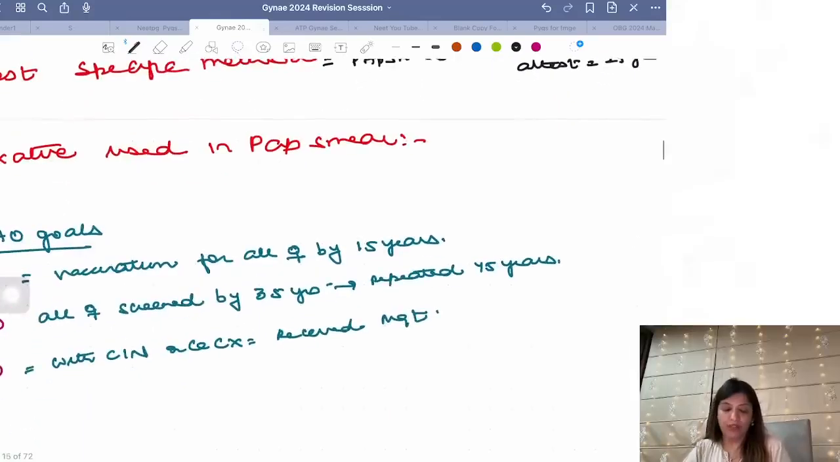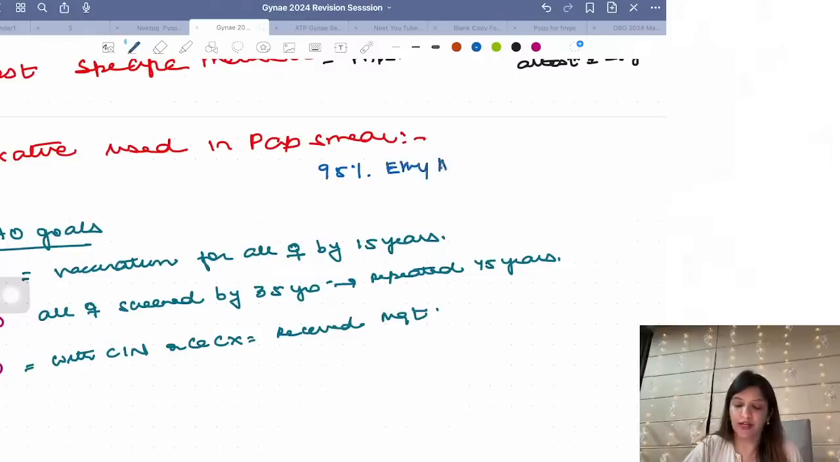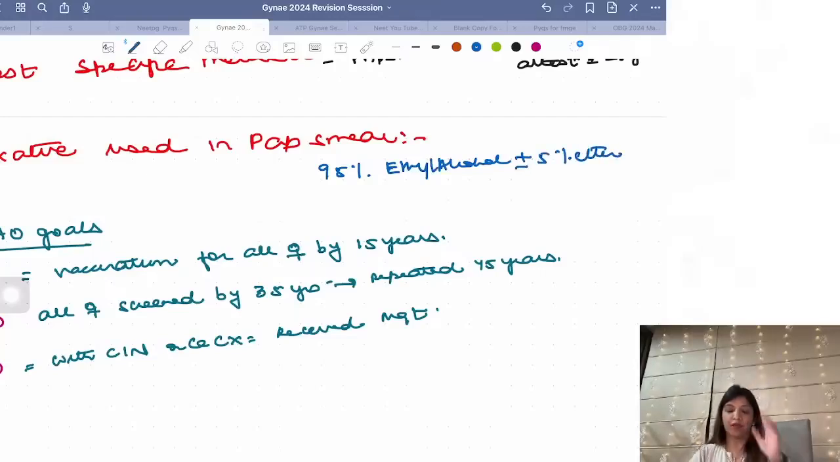Right? What is the fixative which is used in pap smear? The fixative which is used in pap smear is 95% ethyl alcohol plus minus 5% ether. Right? 95% ethyl alcohol plus minus 5% ether.